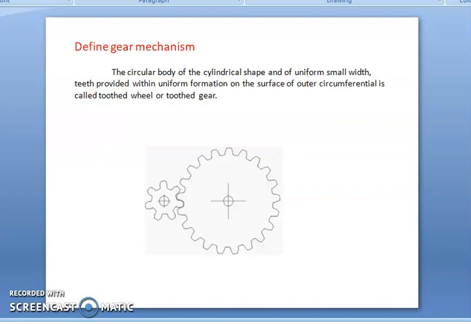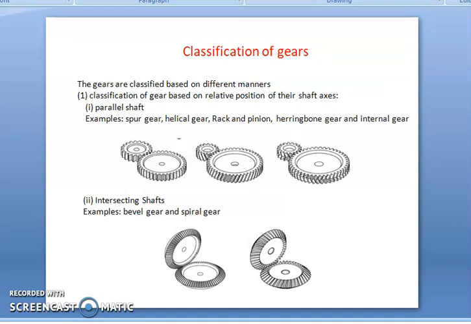The gear mechanism is actually a circular body of cylindrical shape and of uniform small width, with teeth provided in a uniform formation on the outer circumferential surface, called a toothed wheel or toothed gear. Then the classification of gears can be done in different ways. The first one is the classification based on the relative position of their shaft axes.